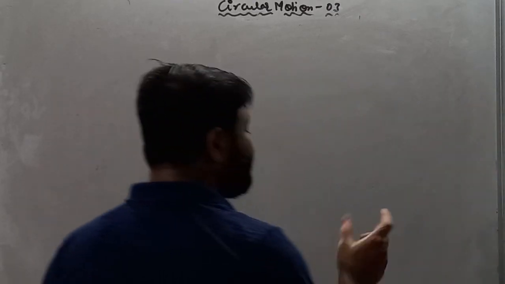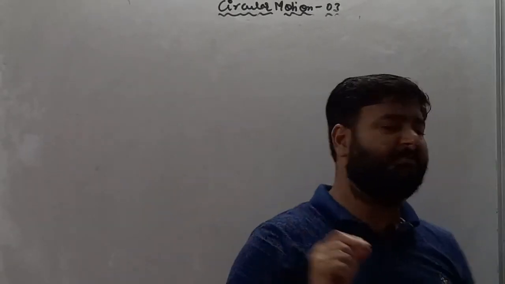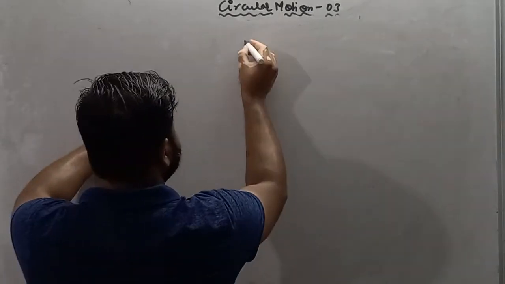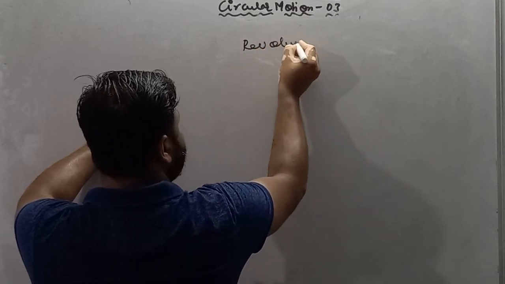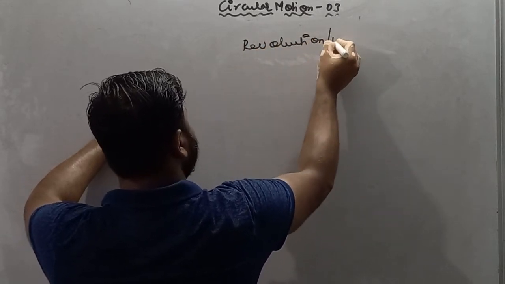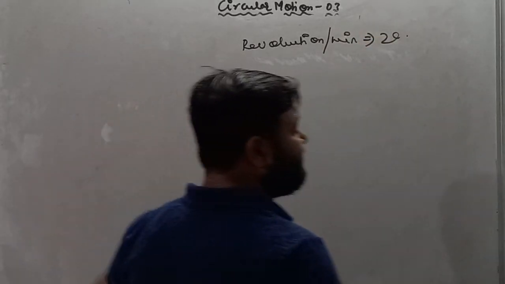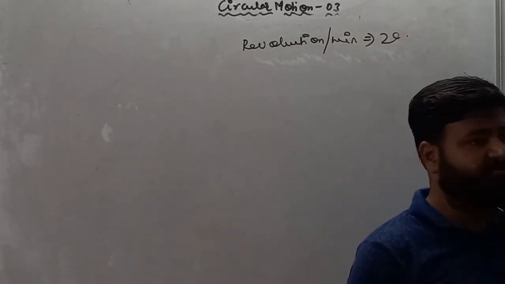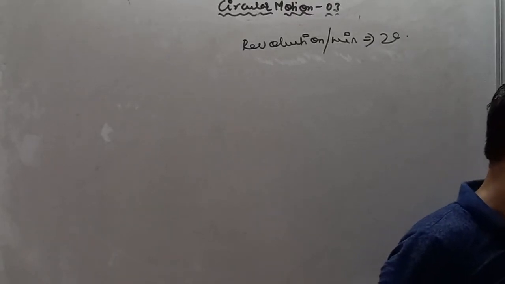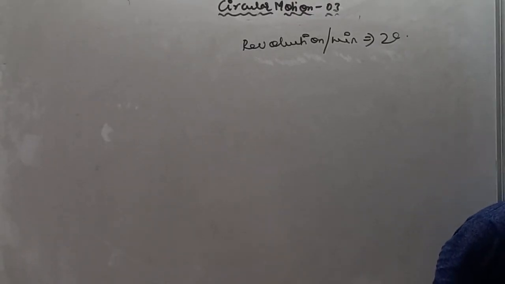See, revolution per minute means this is frequency. Remember this thing, revolution per minute means frequency. So frequency is given, it is 420 revolutions per minute.